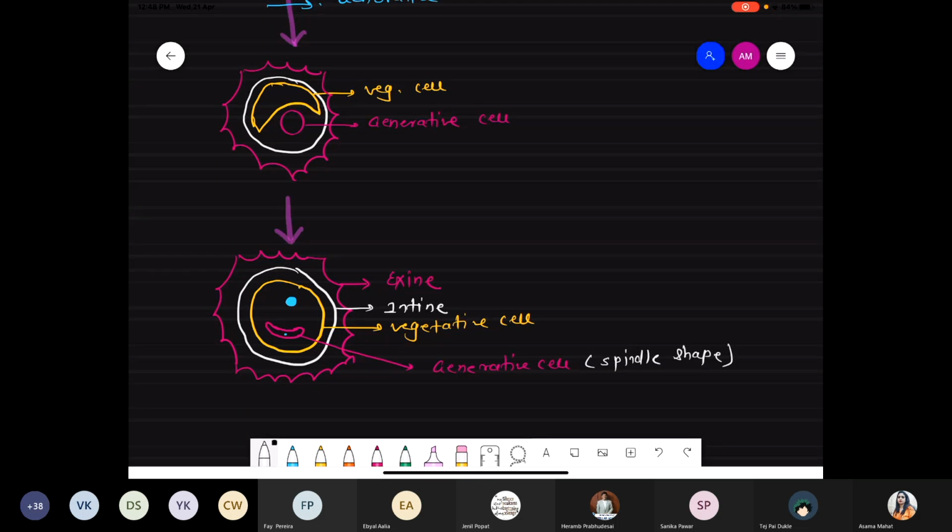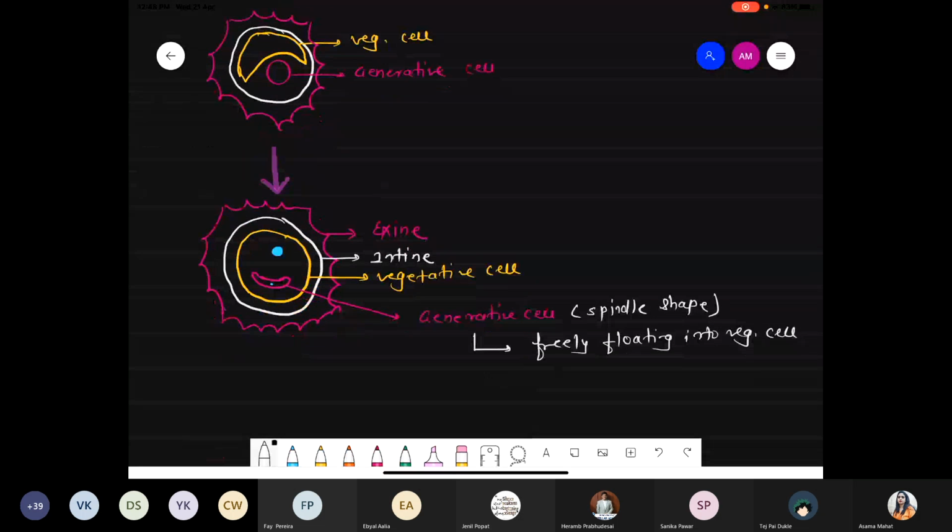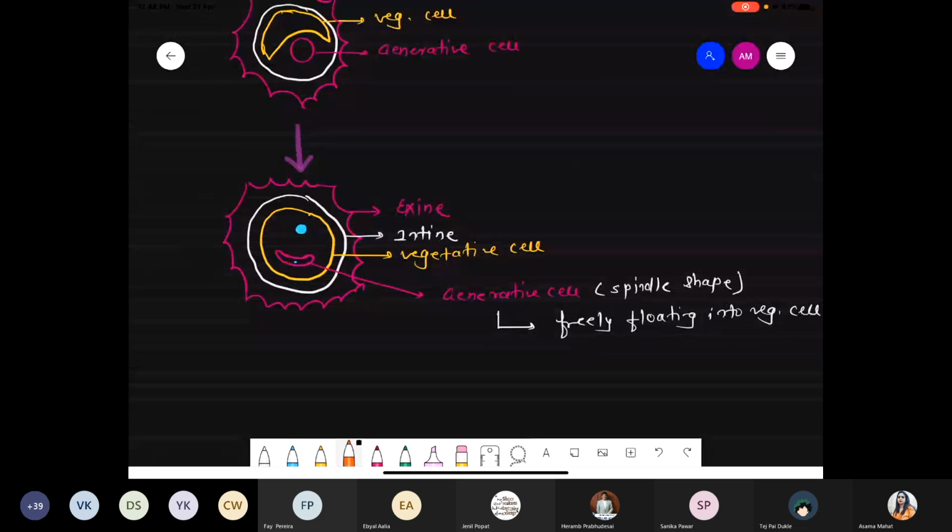Another specific property of such generative cells is that they are freely floating in the vegetative cell. So whatever structure we obtain at the end of this division pattern is called the two-celled structure of the male gametophyte.